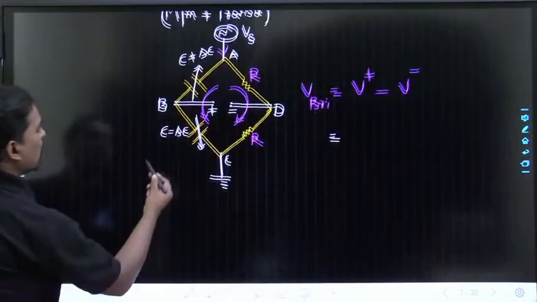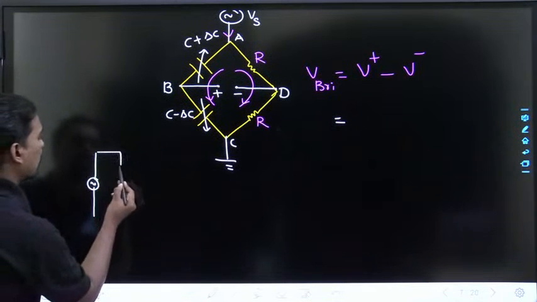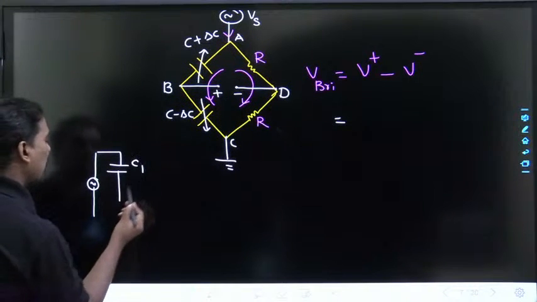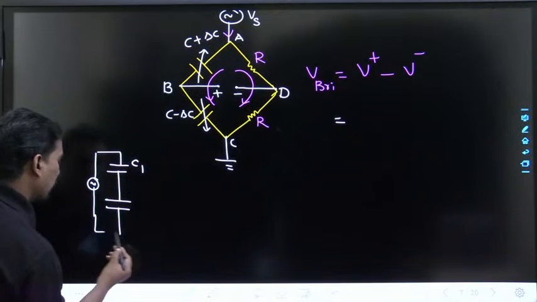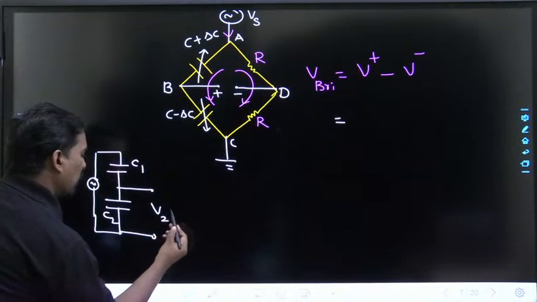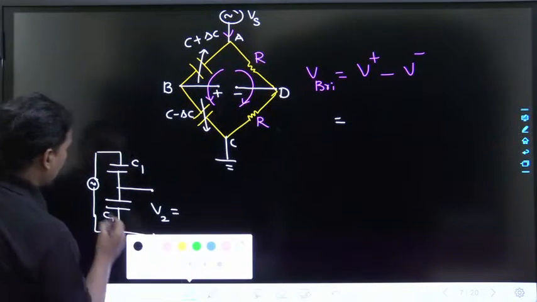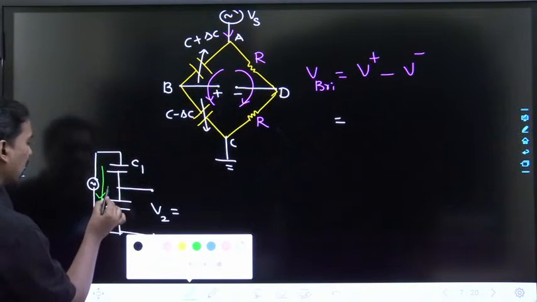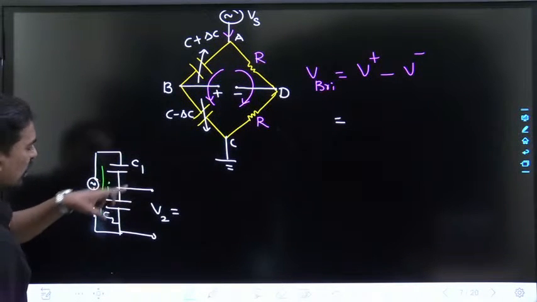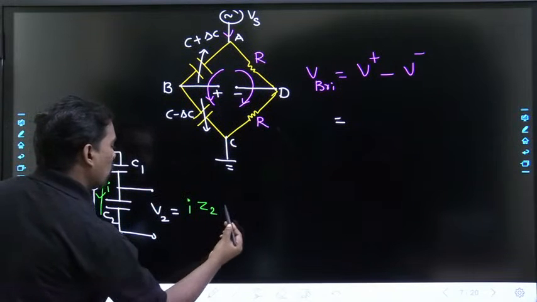If two capacitors are in series, this is C1, this is C2. What is the voltage drop across the second capacitor, V2? Two capacitors are in series, the same current I travels. This is Z1, this is Z2, so V2 is equal to I into Z2.